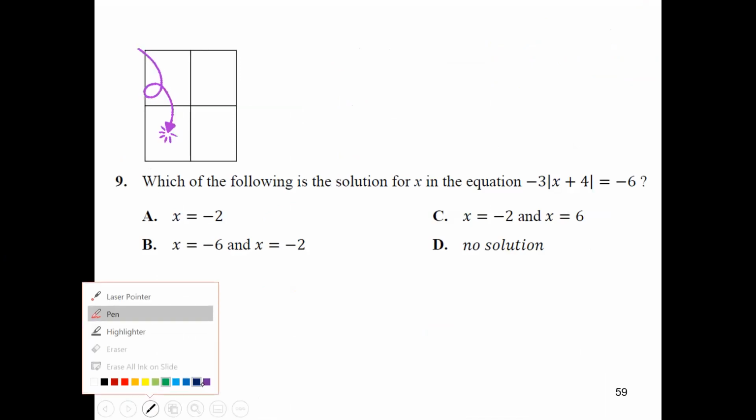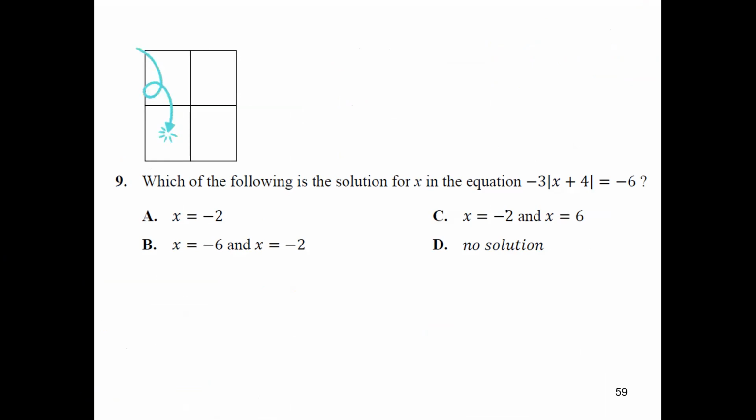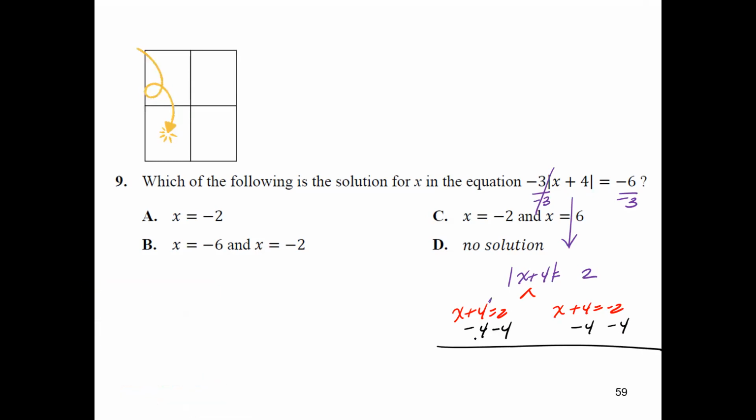Okay, so number 9, we're also going to be solving this one. So which equation matches this absolute value? We're going to go ahead and divide both sides by negative 3 first. So that cancels, and I have the absolute value of x plus 4 is equal to 2. I'm going to go ahead and separate them. So x plus 4 equals 2. x plus 4 equals negative 2. The opposite of a positive 4 is a negative 4. So from here, I'm going to have x equals negative 2 as my first answer, and then x equals negative 6 as my second answer. And those are my 2 responses.